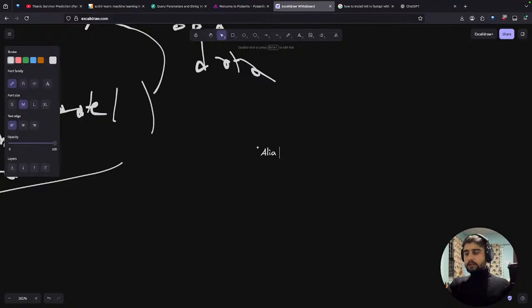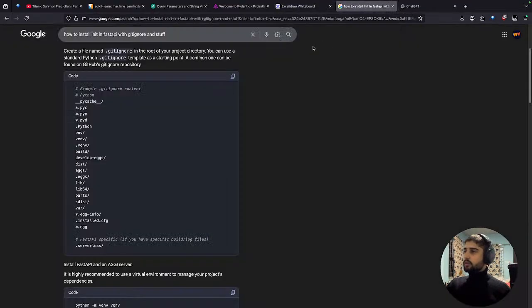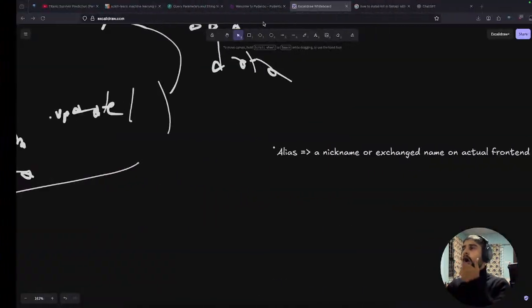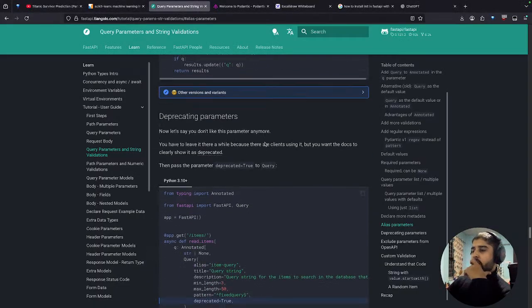So alias equals to nickname or name exchanged on the real output. Okay, name exchanged on the actual front end side. Okay, this is the stuff. I got it. I kind of got it. Sorry for that. I kind of got the concept.